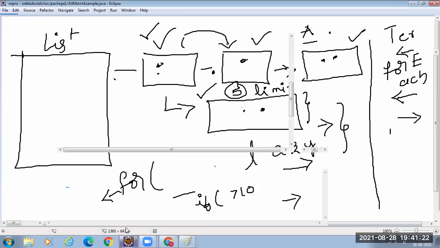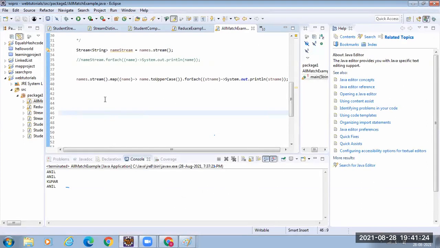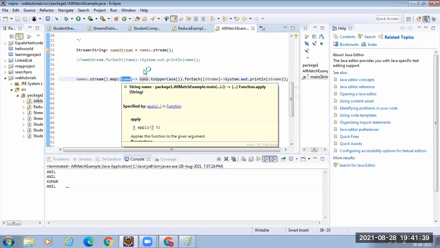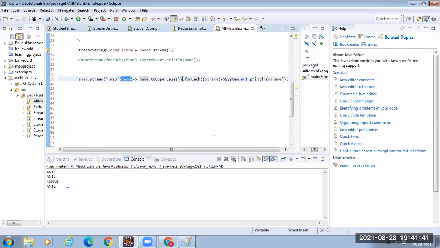Shall we see this example? Okay. Is it clear? The map is taking one lambda implementation for the function. What this function, the map, does is it takes each content in the stream and converts it. Now you got another stream. So until this part, you got a new stream.